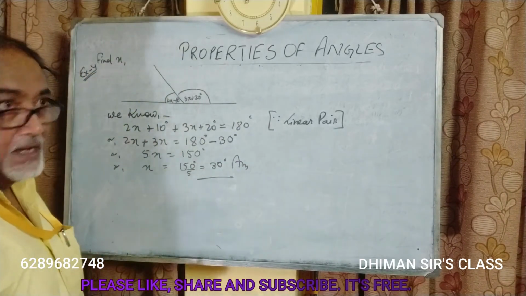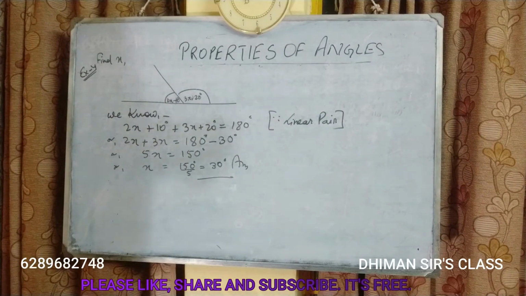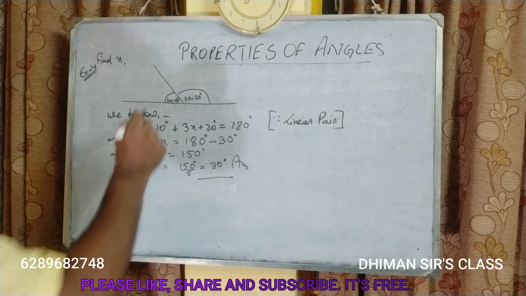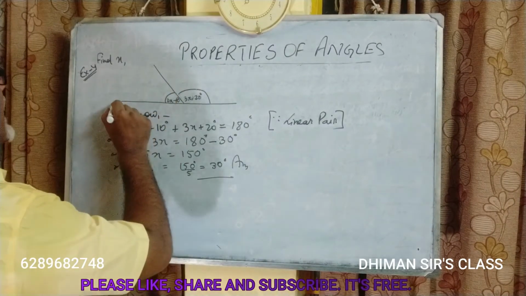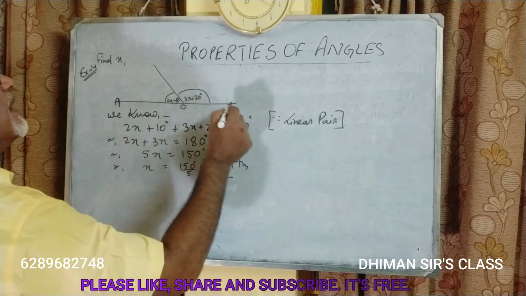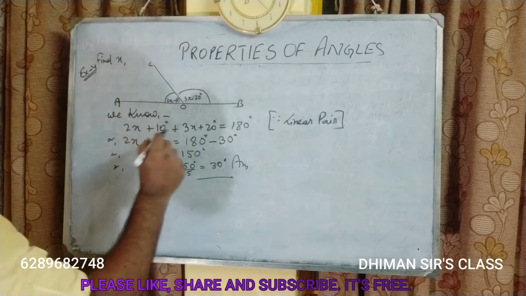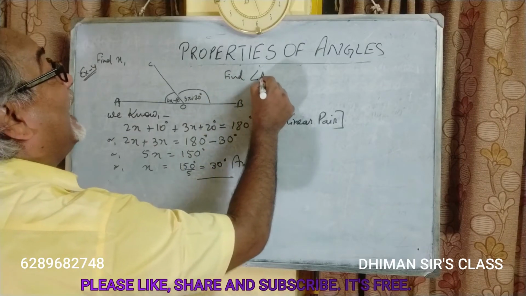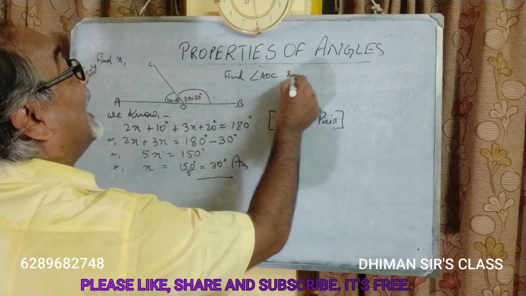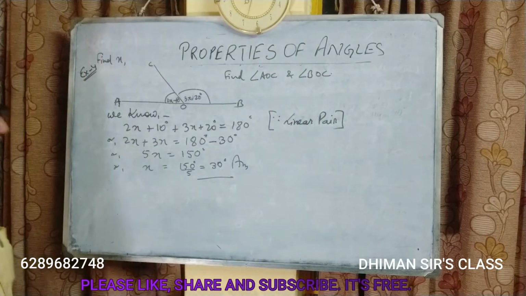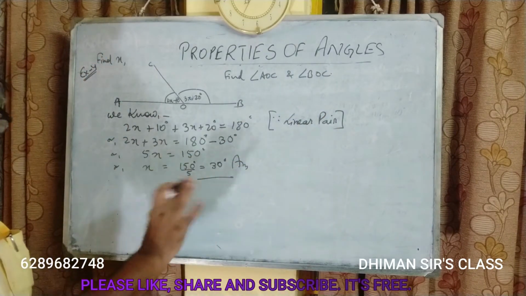This is the answer. Now suppose this question is continued and extended, and suppose this is A, O, B, C. If they say find angle AOC and angle BOC, then in that case, my dear students, this would not have been the answer.